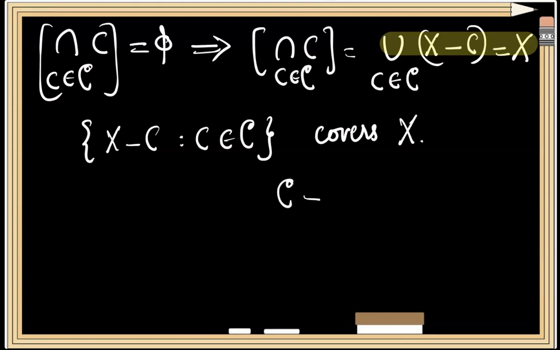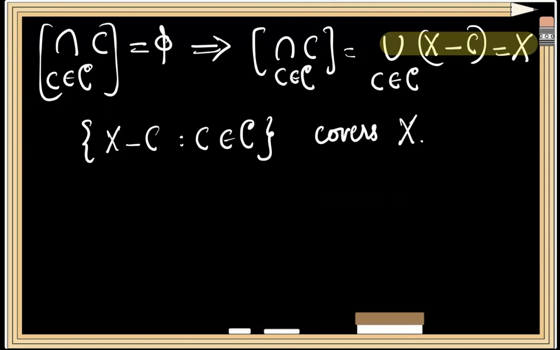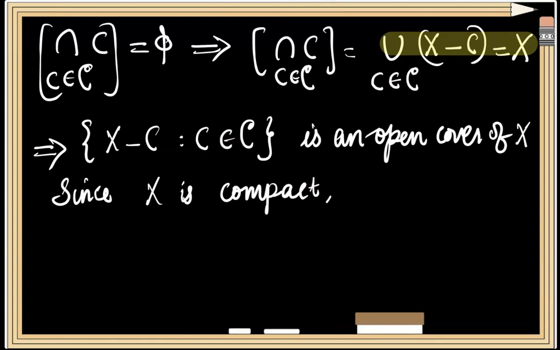Since family C is a family of closed subsets of the space X, we can observe that these sets X minus C are all open subsets of X. So this collection of all sets of the form X minus C, where C element of family C, is in fact an open cover of the space X. But we know that the space X is compact. So every open cover will have a finite subcover. Hence this open cover also will have a finite subcover.